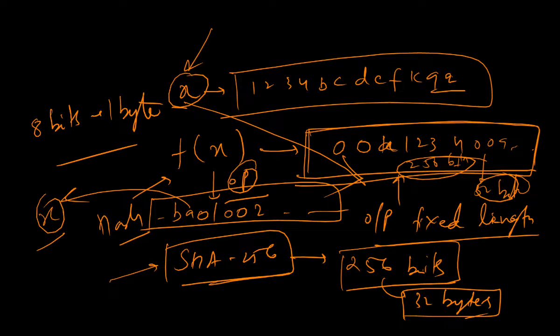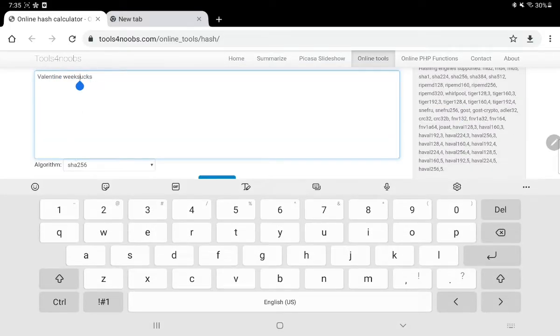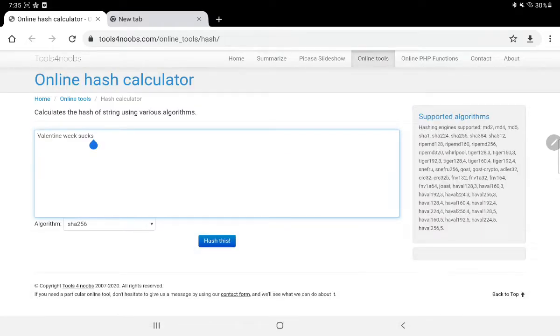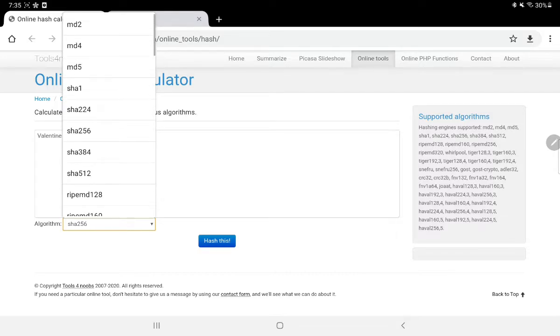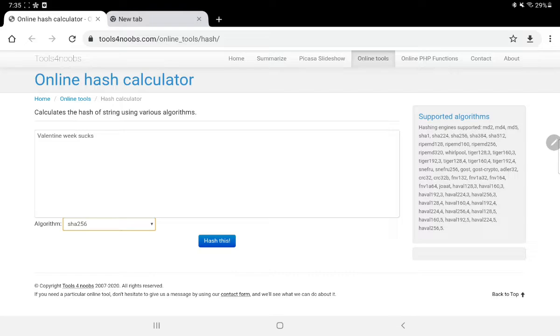What I meant is, I'll quickly go through the online hash calculator and show you what I was saying. So we are here, and let's say I have written "Valentine week sucks". I'm just trying to find the SHA 256. You can take any of the algorithms like MD2, MD5, MD4. I'm just taking SHA 256, right? SHA 256, secured hashing algorithm. SHA stands for secured hashing algorithm. Okay, you just hash it.